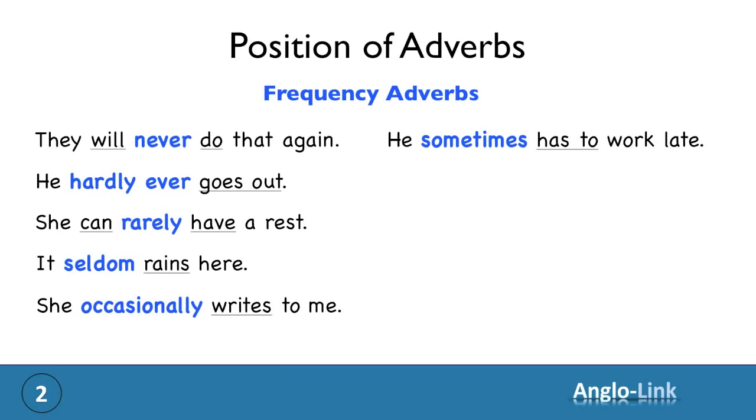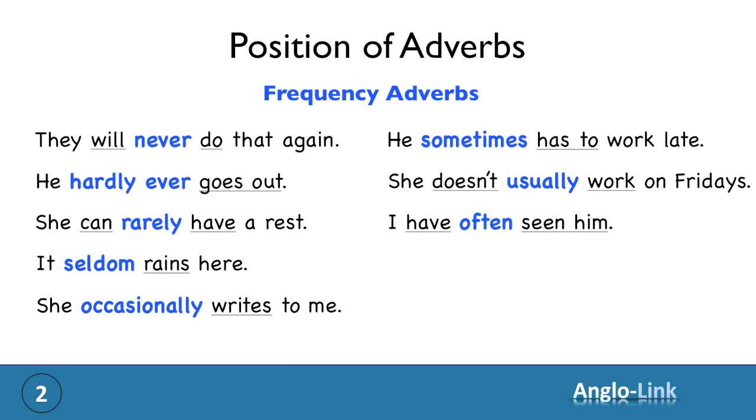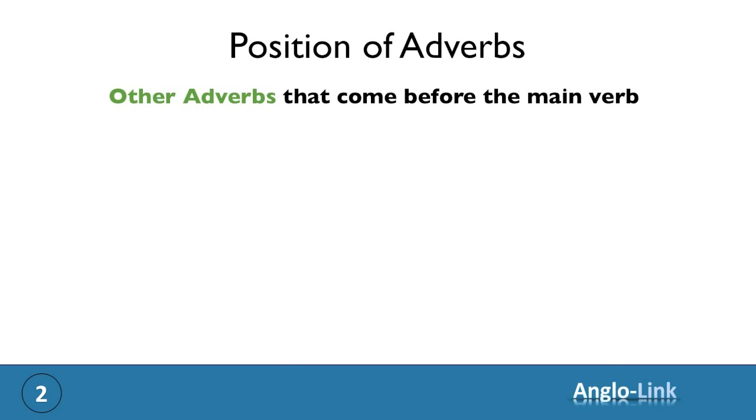He sometimes has to work late. She doesn't usually work on Fridays. I have often seen him. It always happens in winter. Right, let's have a look at other adverbs that come before the main verb.